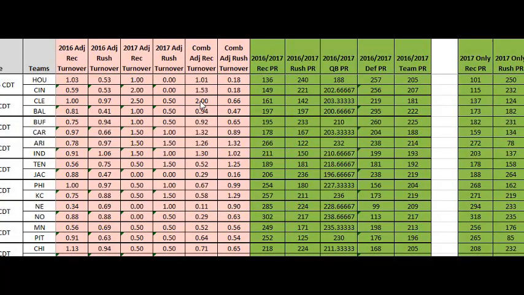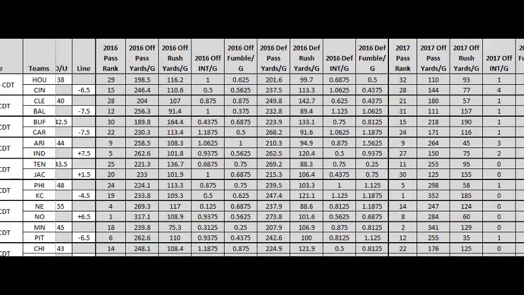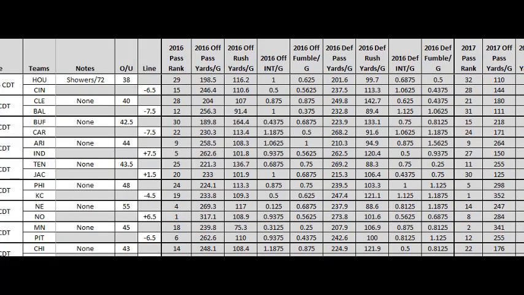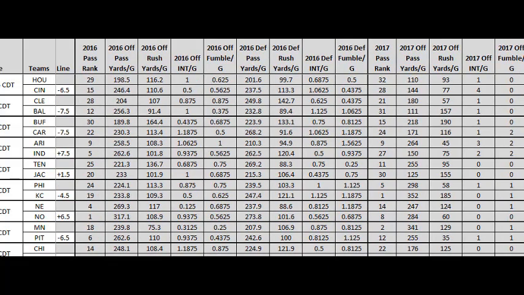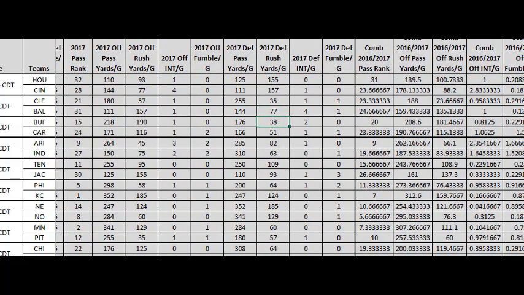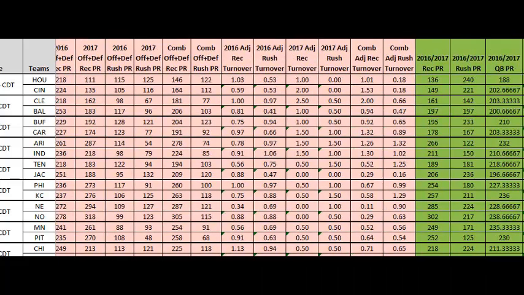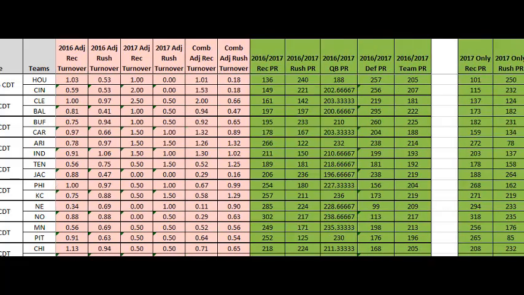So here you see all these numbers, and we spent a good year and a half or two putting these numbers and algorithms together. But you can see that if I just scroll around here, we take each matchup for the week, and it pulls in how the defense does, how the offense does, how many interceptions, how many fumbles, the quarterback ranking, pass yards, rush yards, all that information for each team, and it creates a power ranking or power number.